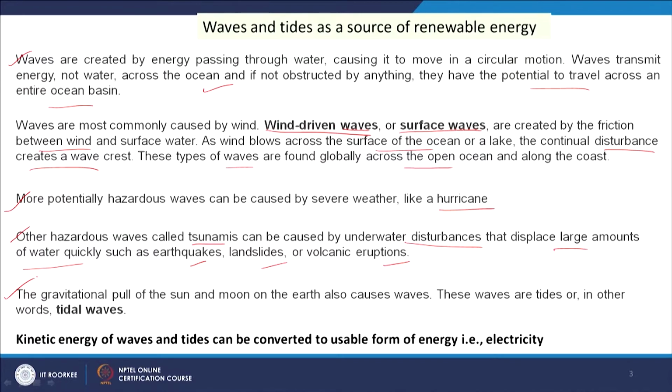Apart from this, due to the movement of the earth around the sun and the movement of the moon around the earth, there is gravitational pull of the sun and moon on the earth that causes waves. These waves are tides, or in other words tidal waves. So, these tidal waves or any other type of waves, such as surface waves, can both be used for the production of electricity, and that part we will discuss now.